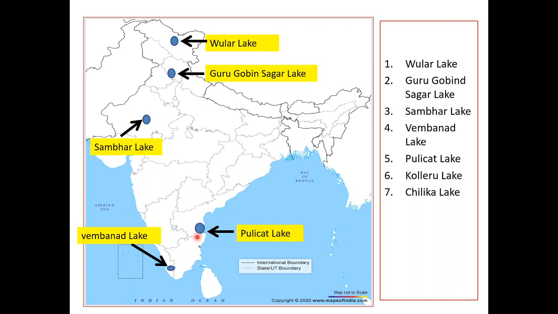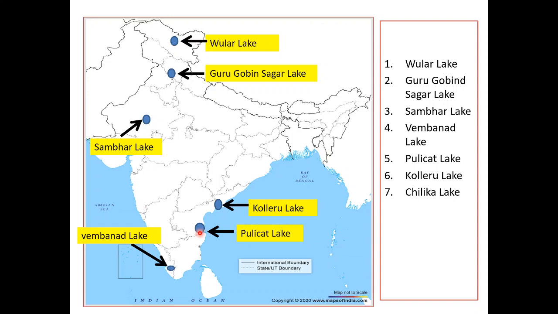Okay, so Pulicat Lake is at the Coromandel coast, on the Andhra Pradesh and Tamil Nadu border. You will find it on the Andhra Pradesh and Tamil Nadu border at the Coromandel coast. This area is called Coromandel, and after that we have Northern Sarkar. Okay, these are the two parts of the Eastern Ghats.